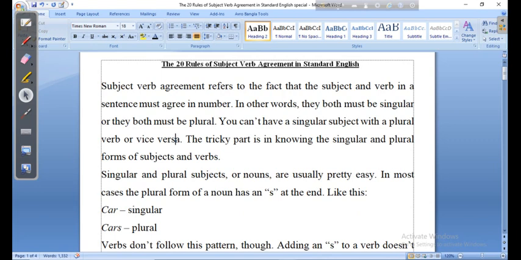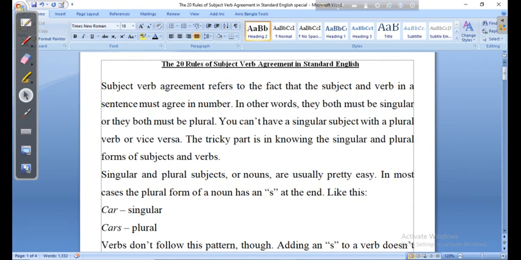it will be quite easy for your part to write the correct verb form. So today our challenge is to know easily whether the subject is singular or plural. If we can overcome this challenge, then it will be quite easy for our part to write the right form of verb.